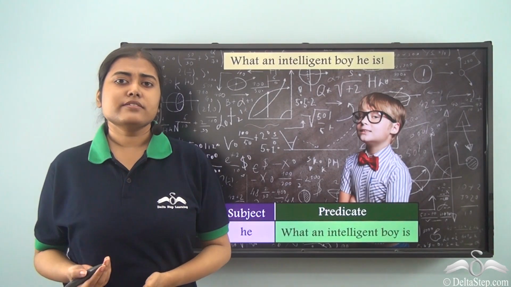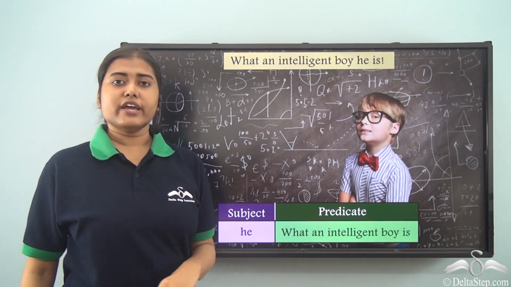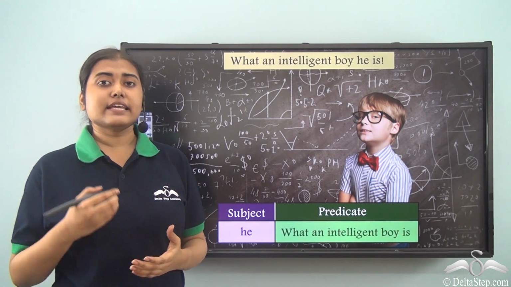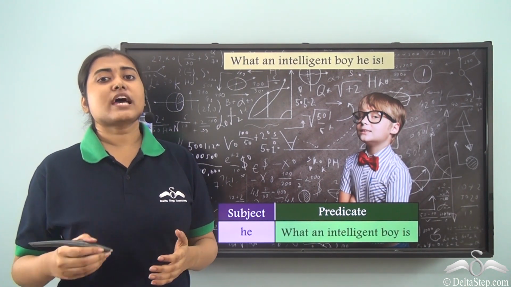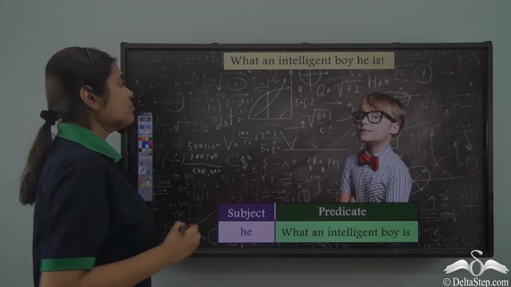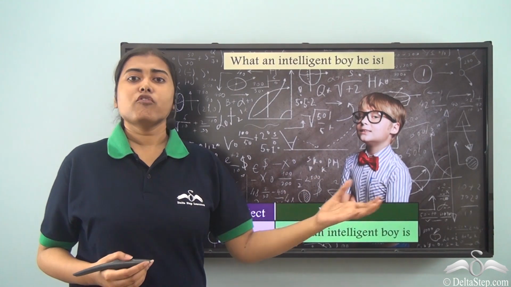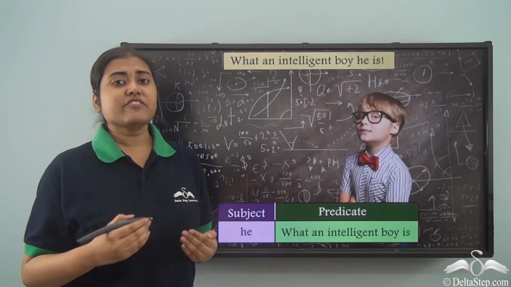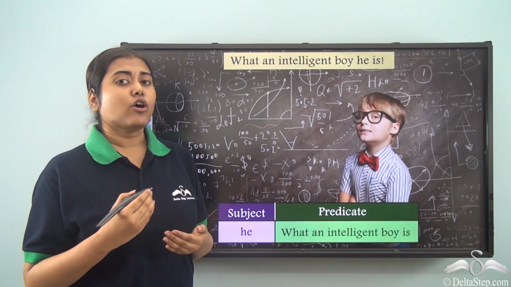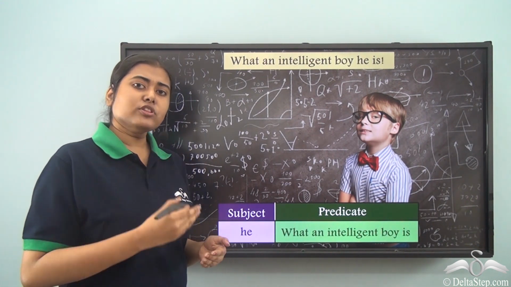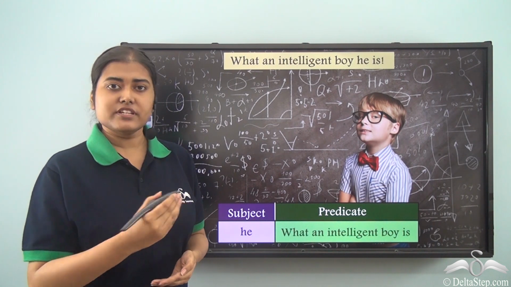Now, you might question, why is boy not the subject of the sentence? This is because if I say he is what an intelligent boy, so boy is actually answering the question to he is what. So, when we find the subject, we always put the question who or what before the verb and not after the verb.